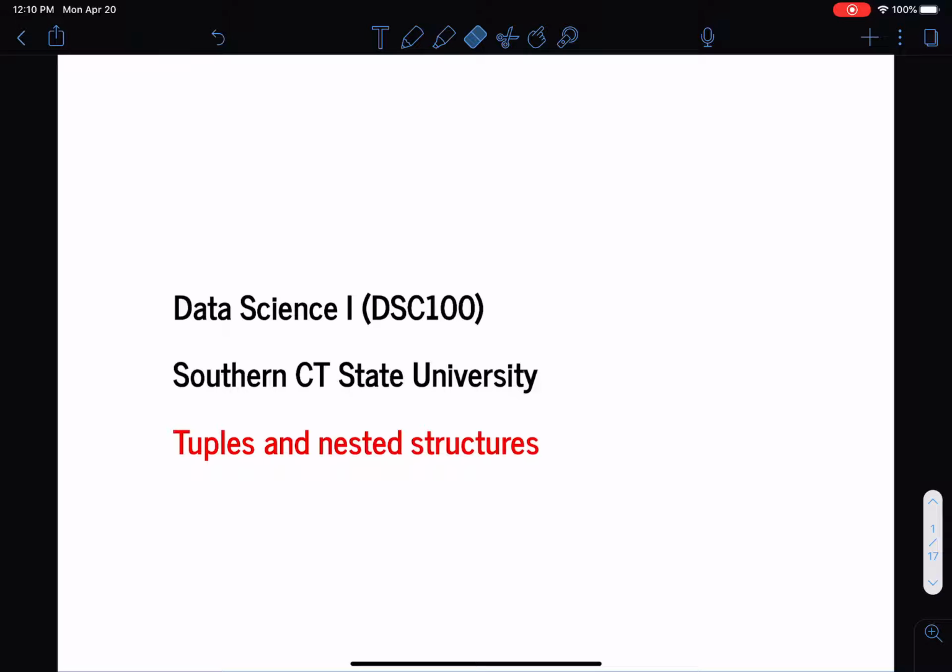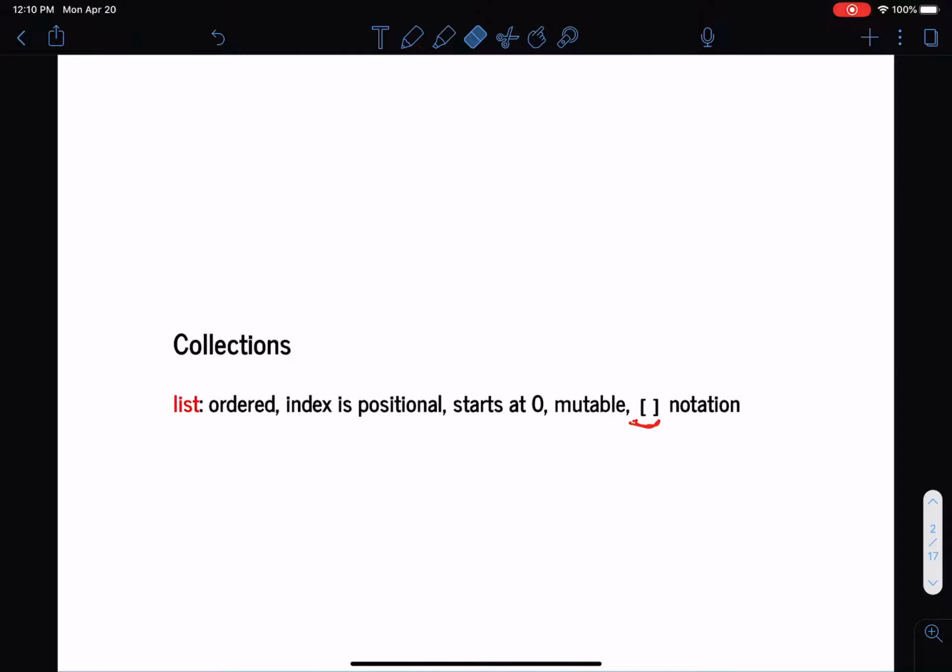In this video, we're going to discuss tuples, which are collections, and then how to nest structures within each other. So first off, just a quick review of collections we've seen before. We've seen a list, which is an ordered collection indexed by integer values starting at 0. So the index is positional. The list is mutable, which means we can change its values, add, and delete values from it. And we use the square bracket notation to declare and access elements in the list.